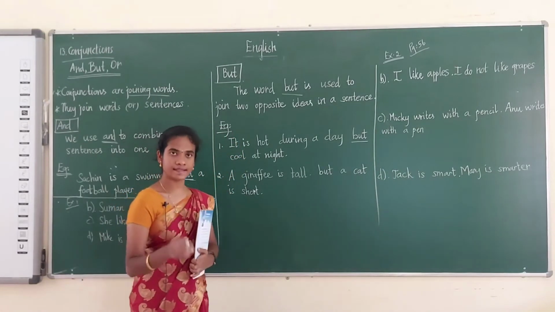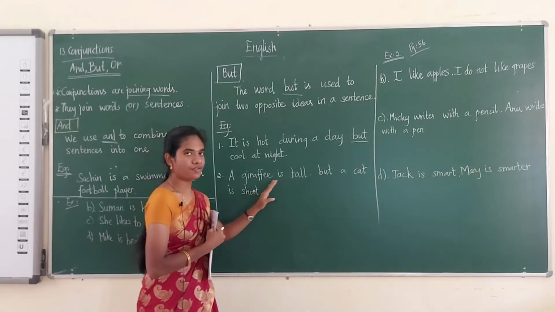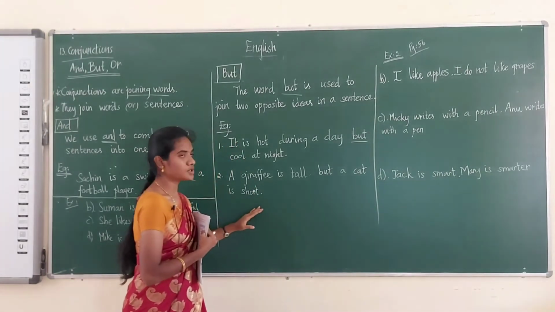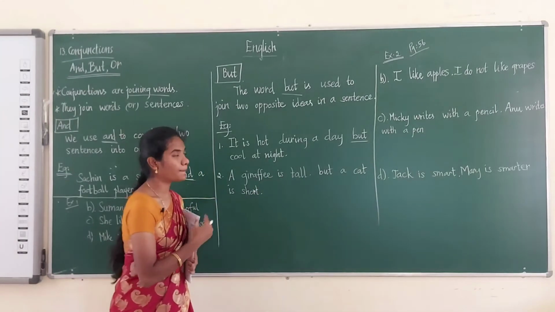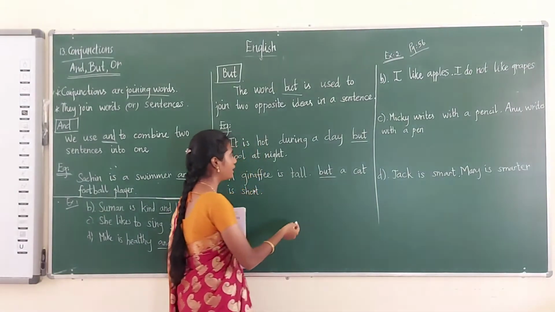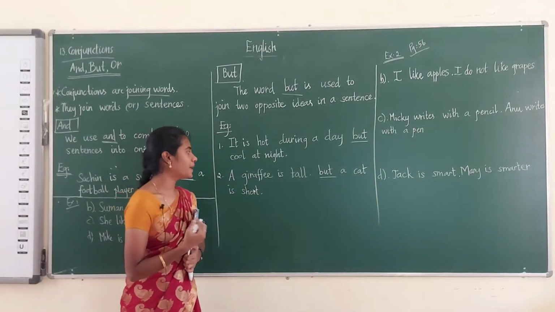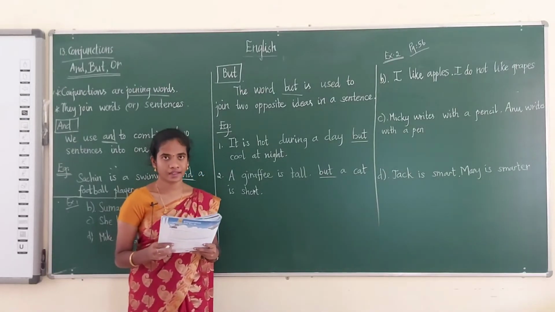A giraffe is tall but a cat is short. In this sentence also there are two opposite ideas. What are they? Giraffe tall, cat short. So we are combining these two sentences by using the word but. A giraffe is tall but a cat is short. Students, are you clear with this?